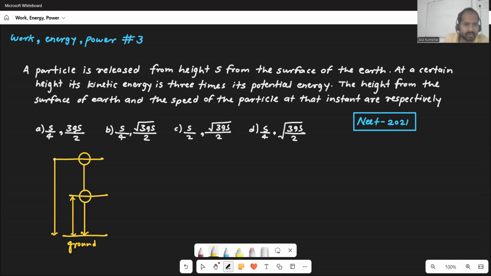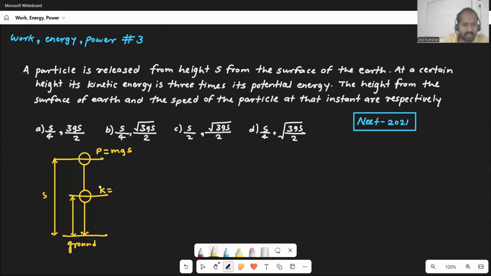Okay, the total height is s. Now the potential energy here, let's consider P. That will be, at that topmost point, mgs, right? And the kinetic energy will be zero. Now, as the condition is given, kinetic energy becomes three times of the potential energy at that instant. Let's say it's P1 at the top, and P2 at that instant.